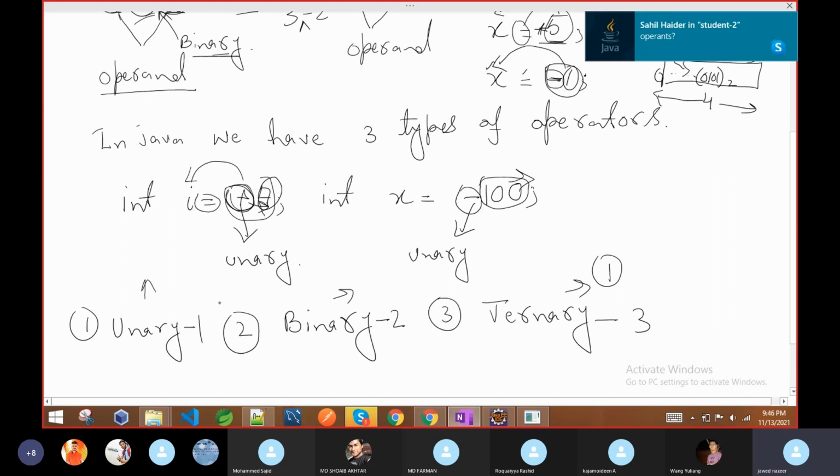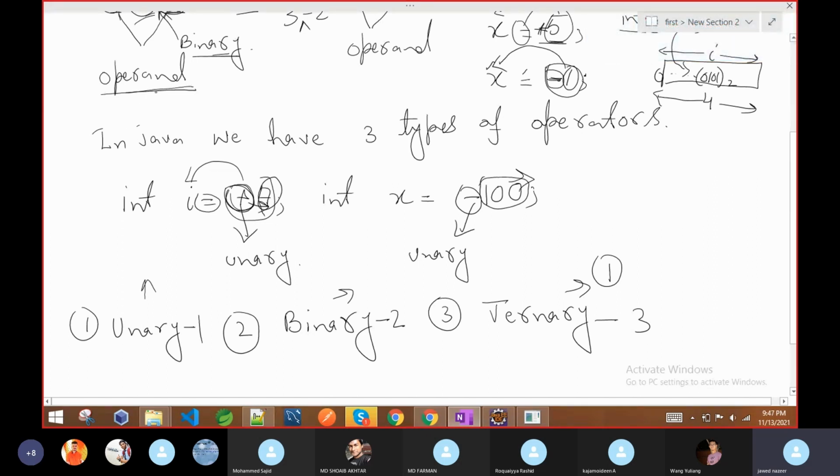Sahil, operand means, suppose you are going to add two numbers, 1 plus 2. The plus sign indicates the operation, meaning we are going to add two numbers. If it is multiplication, we are going to multiply the numbers. If we give subtract, then we subtract. If we give division, then we do the division. So operators define what type of operation is going to happen, maybe plus, minus, division, multiplication, anything.